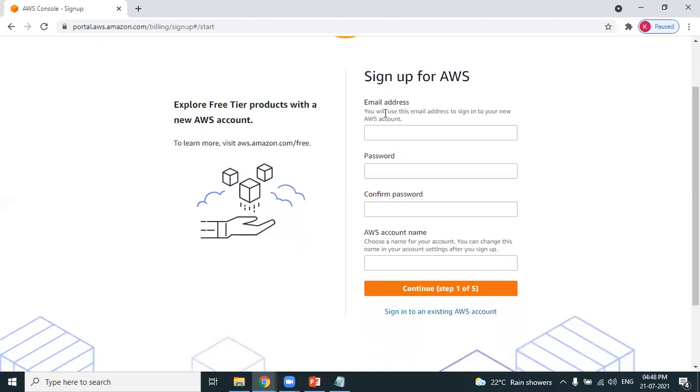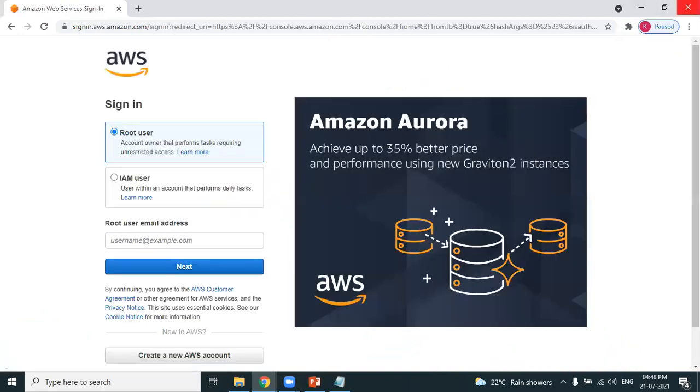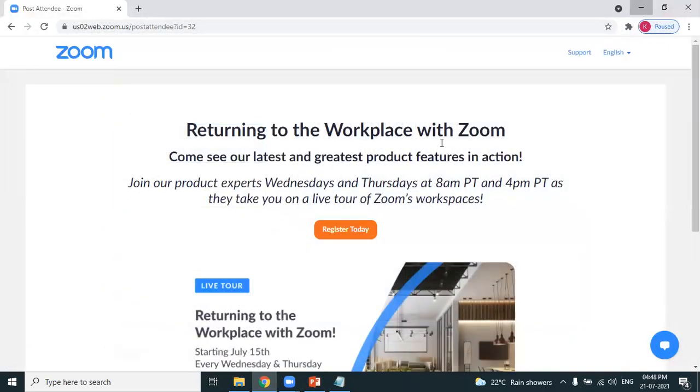Furnish your email address, the login password, provide your AWS account name. It's a 5-step process. As you can see, it's a 5-step process. I already have taken a screenshot of each and every step.